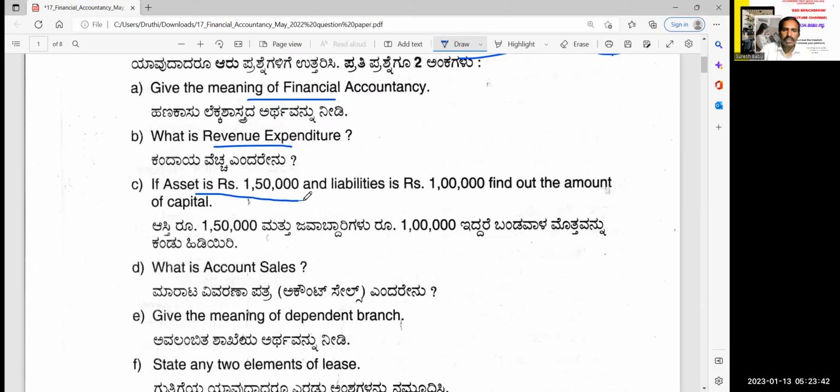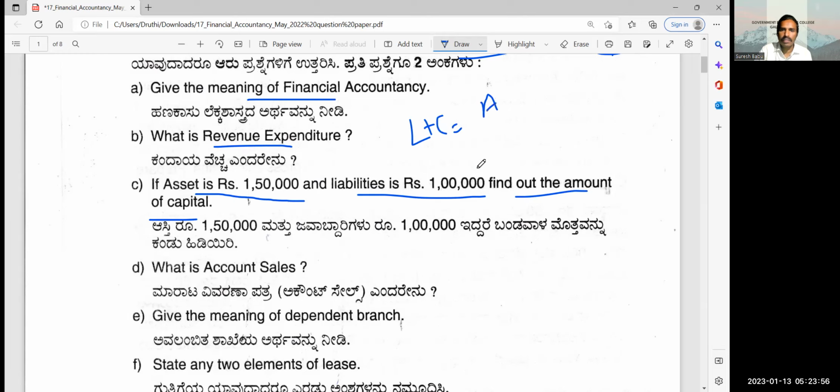If assets are 1,50,000 and liabilities are 1 lakh, find out the amount of capital. Liabilities plus capital is equal to assets, right? Assets are 1.5 lakhs, correct?